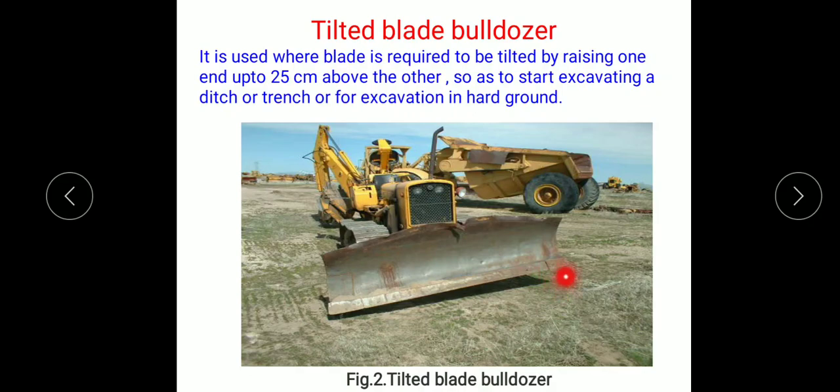Here we can see this end is above the ground by about 25 centimeters. So because of this raised height, the excavation can be started for hard ground or for the excavation of a ditch or a trench. Therefore, it is called a tilted blade bulldozer.